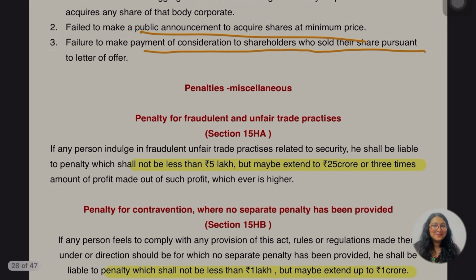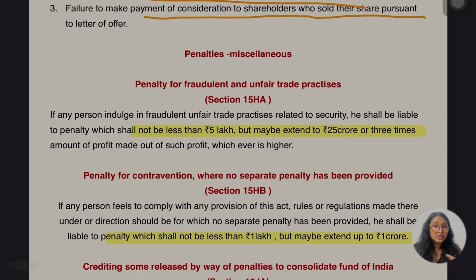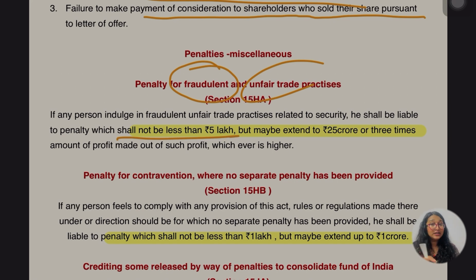Next there are some of the miscellaneous penalty, ठीक है, which is of the fraudulent and unfair trade practices, ठीक है. Okay, earlier we read that not less than 10 lakh, ठीक है, but in this case, the penalty which is related to the fraudulent or the unfair trade practices, ठीक है. 10 लाख था ना, चलो थोड़ा कम कर देते हैं, 5 लाख कर देते हैं, ठीक है. So they are saying not less than 5 लाख भैया, ठीक है, मैक्सिमम तो 10 लाख जा सकता है, ठीक है, but there the limit is saying 25 करोड़ वाला, ठीक है. Yes, and the 3 times same thing, ठीक है, 3 times amount of profit made out of such profit. इतनी बात समझ में ना, whichever is higher, ठीक है.